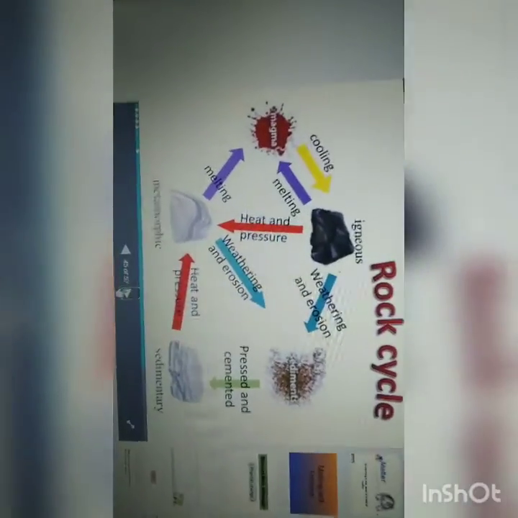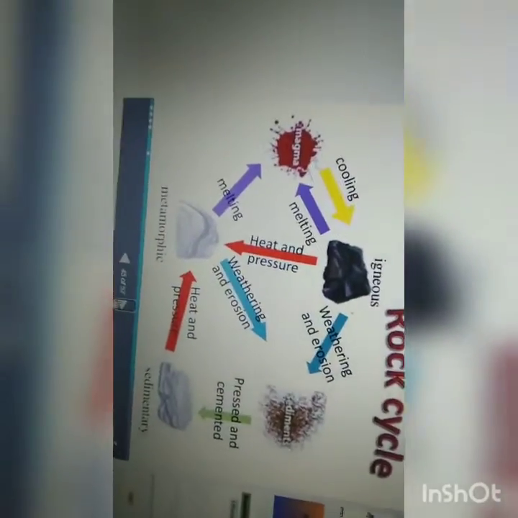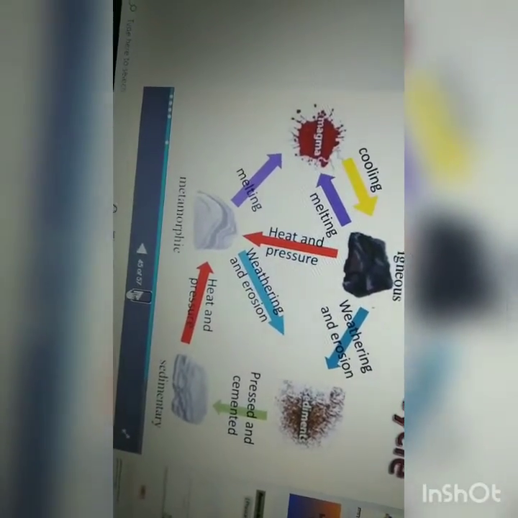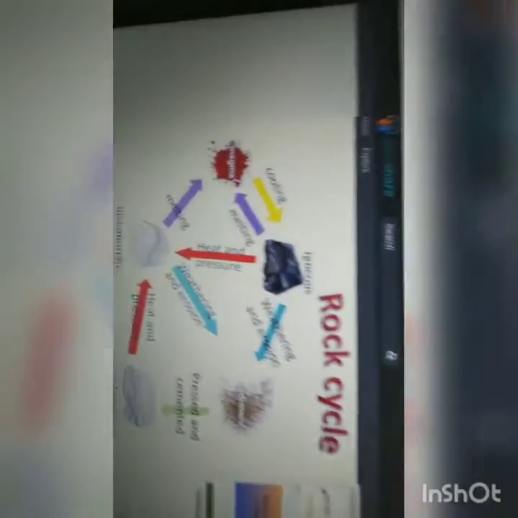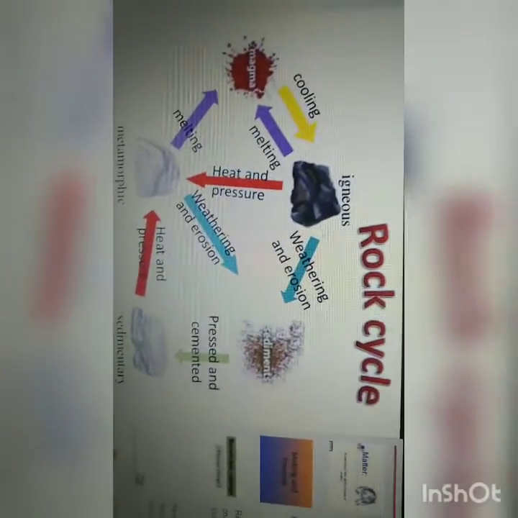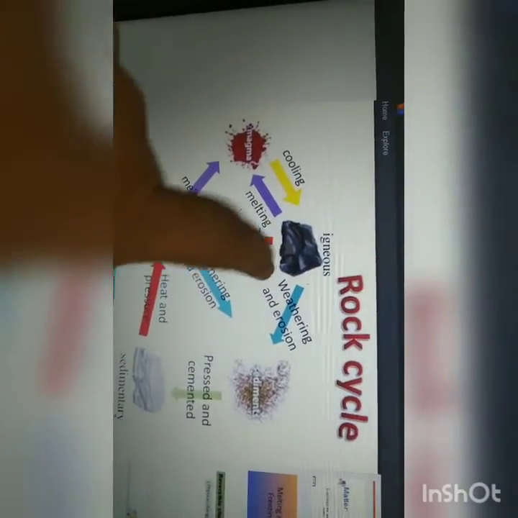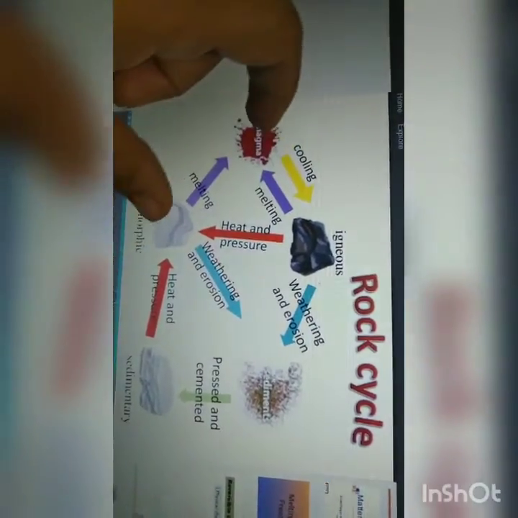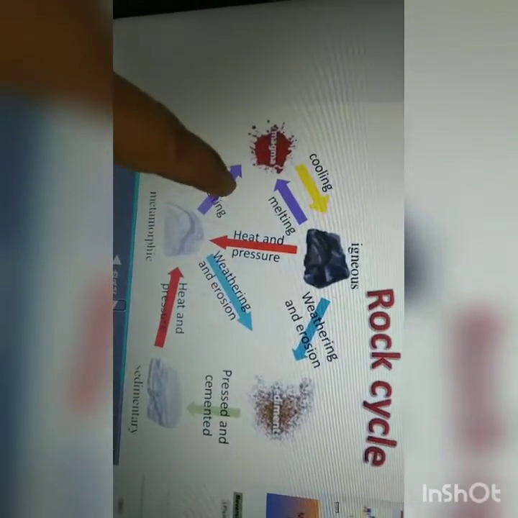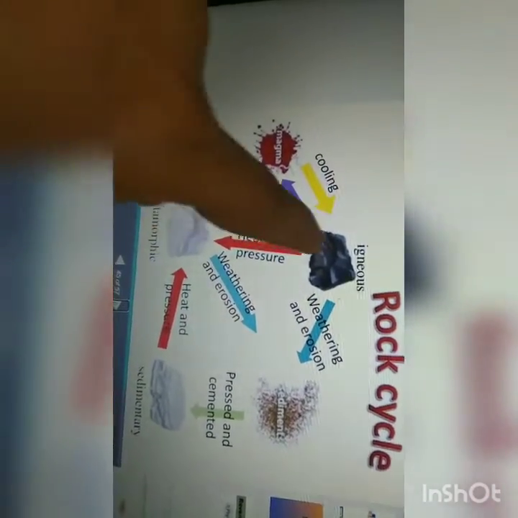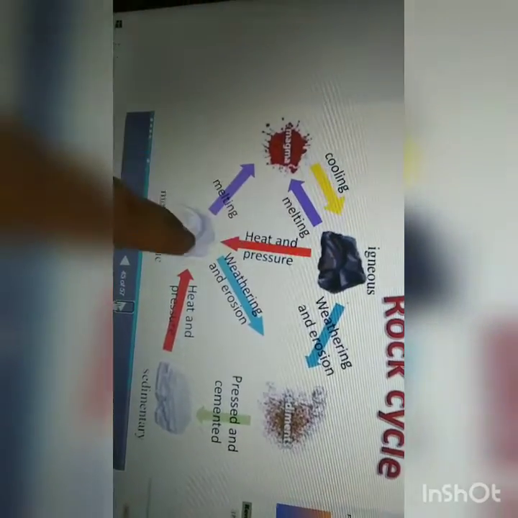Next, coming to the rock cycle, children. We have seen some metamorphic rocks: marble, slate, gneiss and quartzite. How have they been converted into metamorphic rocks? See here, this is called the rock cycle. First, igneous rocks form through the heat of the Earth. Magma is released from the Earth's surface. By cooling, it becomes rock, and again it can become a metamorphic rock through heat and pressure.